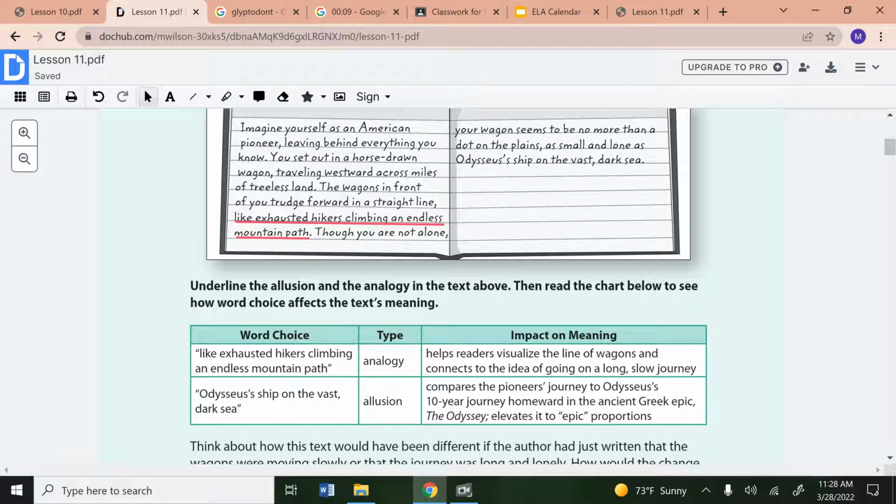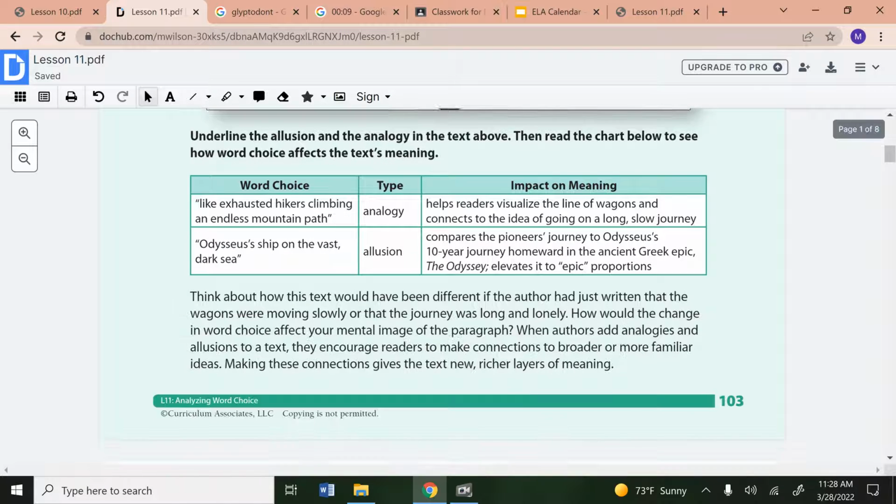Now, I see another comparison where they talk about Odysseus' ship on the vast dark sea. This is an allusion because it's referring to Odysseus, who is a character in the Odyssey, which is a literary epic, which is a poem. And so this allusion compares the pioneer's journey to Odysseus' 10-year journey homeward in the ancient Greek epic, the Odyssey, which elevates it to "epic proportions," which shows how grand of a journey they're taking.